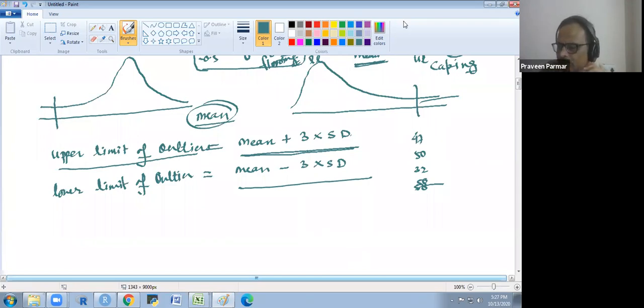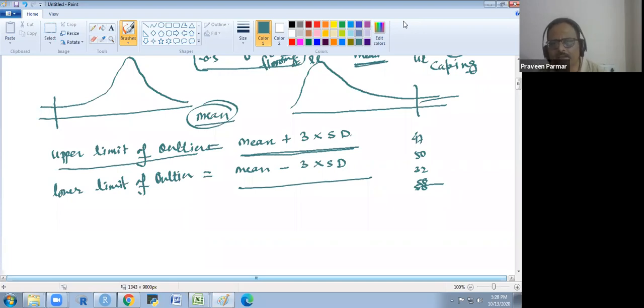No, we could not use the scatter plot. It is basically used for two numeric variables. That is a relation plot. A scatter plot is a relation plot with two numeric variables, or one numeric and one discrete variable. But here we use the box plot, or we could use the histogram also.